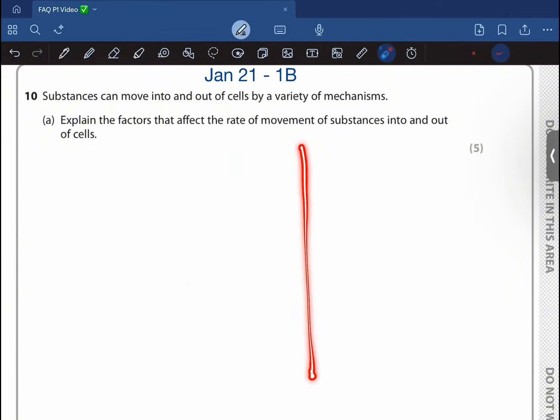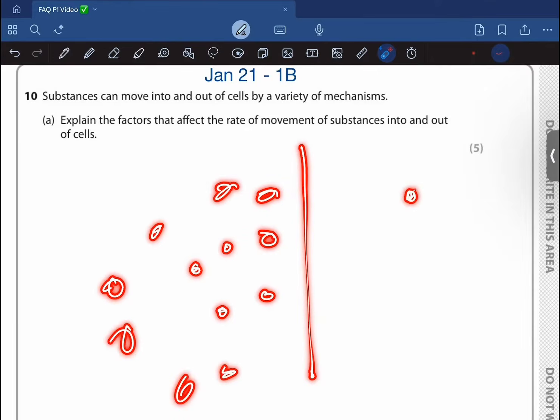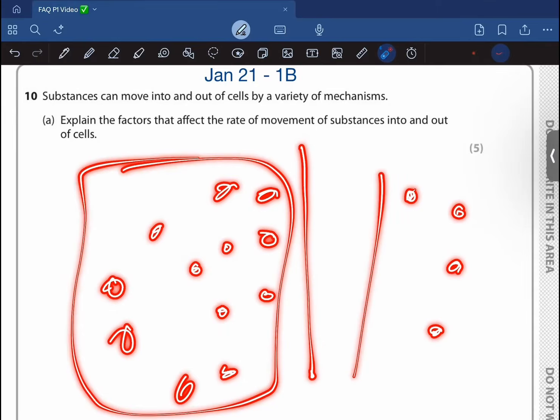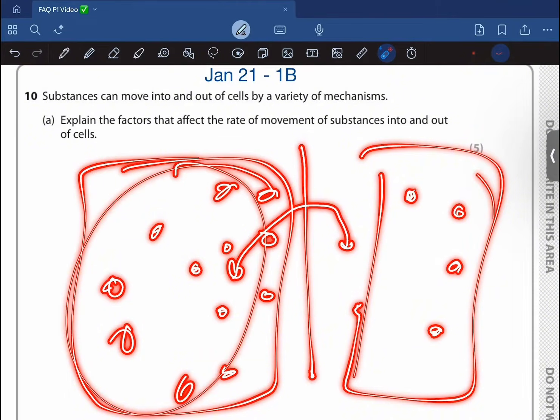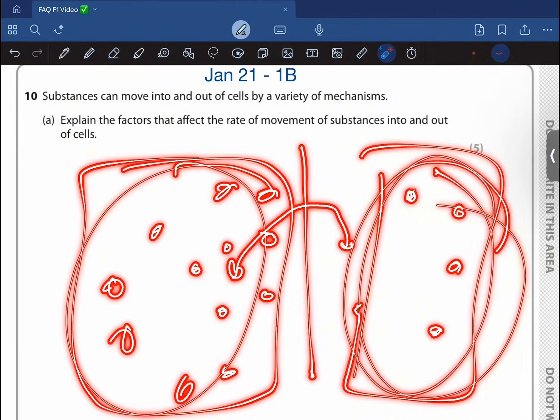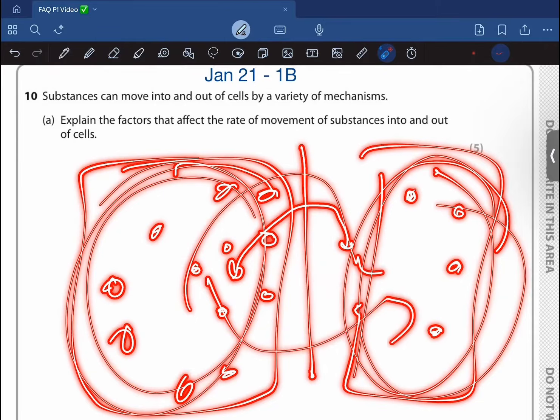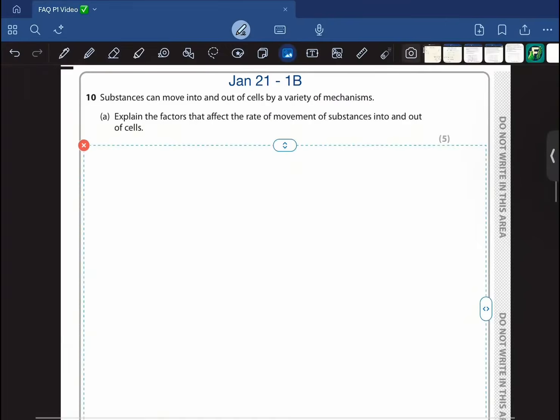So what is this difference in concentration gradient? Suppose you have this many particles over here, and on the other hand, you have only 3 particles. So there is a difference between these two media in the number of particles, right? So as you see, the difference is greater. So here you have more particles and here you have fewer particles. So the difference is greater, right? Hence the rate of diffusion is going to be higher as well. So yeah, that's what I have written.